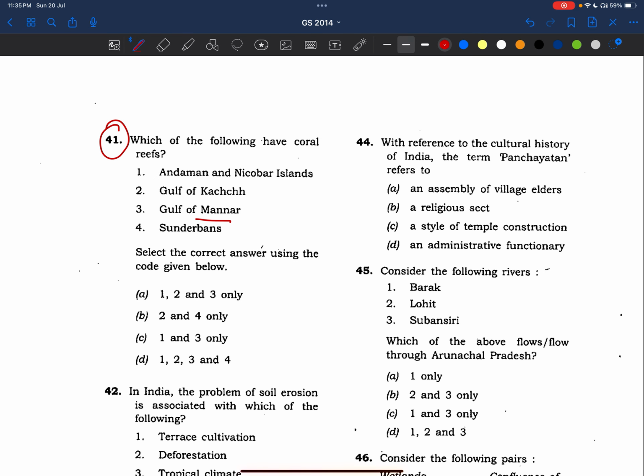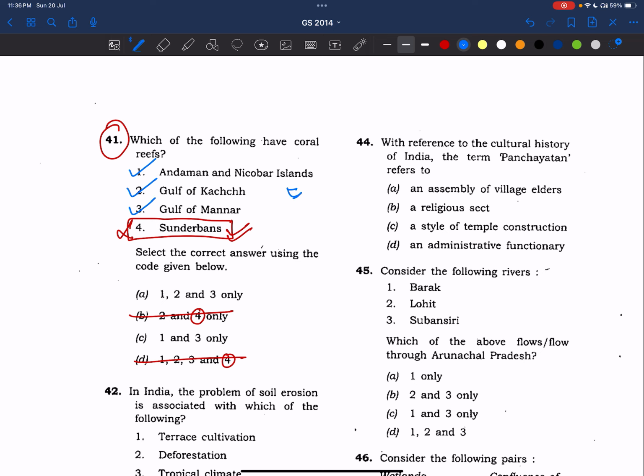But see here, Sundarbans, this is the delta formed because of Ganga and Brahmaputra. And here, there is a lot of fresh water mixing into the Bay of Bengal. That means here, definitely, coral reefs will not be there. See here. So, you can remove these options, right? And now, yes, coral reefs are present in Andaman and Nicobar, Gulf of Kutch, and Gulf of Mannar.